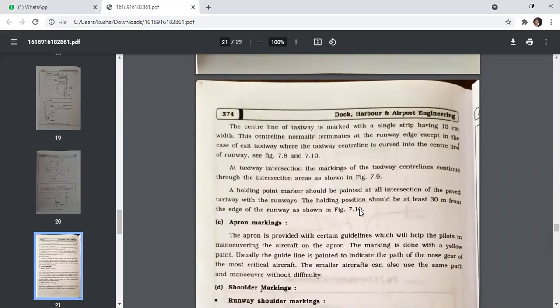A holding point marker should be painted at all the intersections of the paved taxiway with a runway. The holding position should be at least 30 meters from the edge of the runway as shown in the figure.